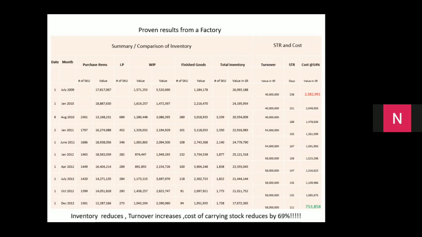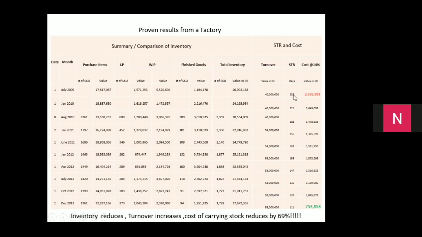Again, for me, this is not the end. There is still a lot of room to reduce. See here, DSI has come from 238 days down to 111 days. The number of SKUs from 3,339, we could come down to 1,728. The number of items we had in stock from a huge 3,300 pieces, we could come down to 1,700 pieces.